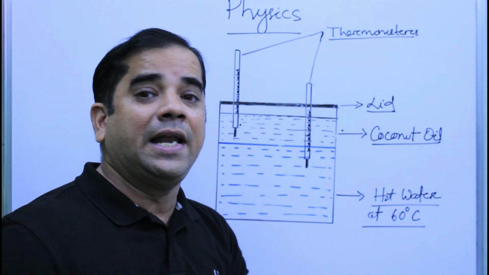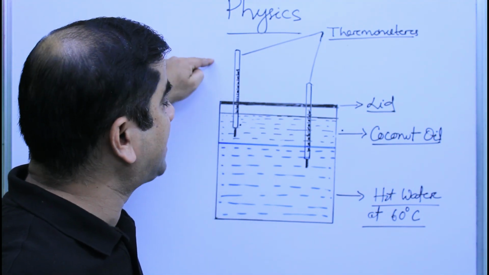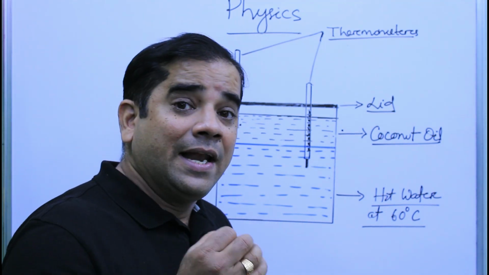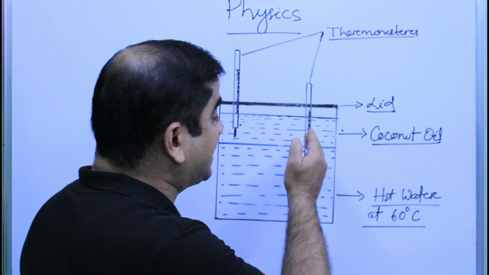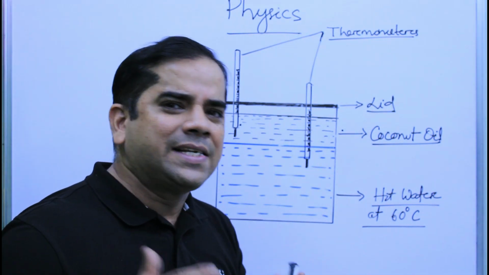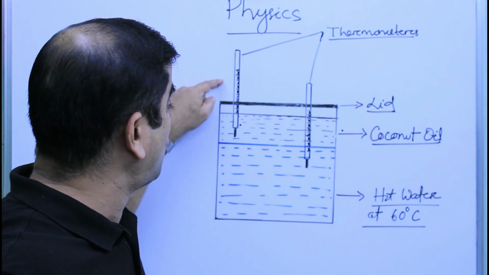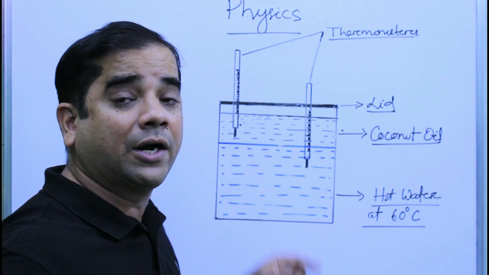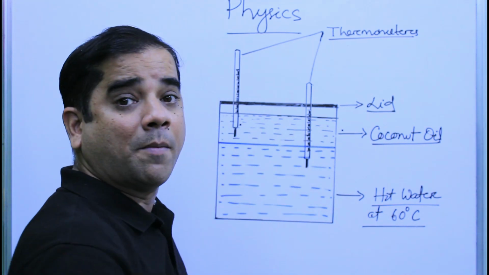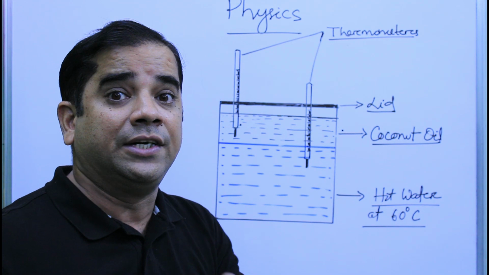Now, you can clearly observe that the reading of mercury in the thermometer which is inside the coconut oil is increasing and the level of mercury of the thermometer which is kept inside the water is decreasing. Why does it happen? Because as the level of mercury is increasing in this thermometer, that means the temperature of the coconut oil is increasing, and the level of mercury is decreasing in this thermometer, that means the temperature of hot water is decreasing.